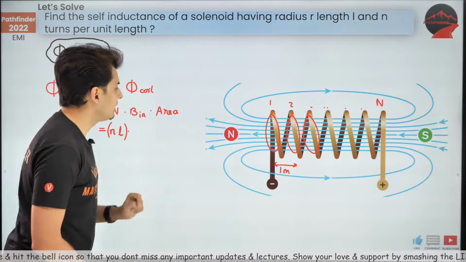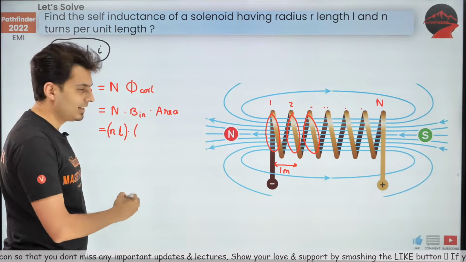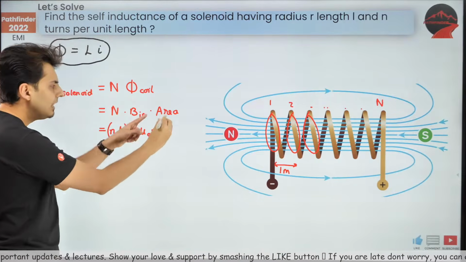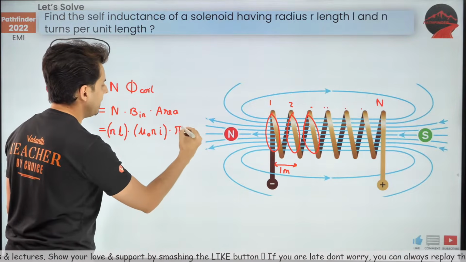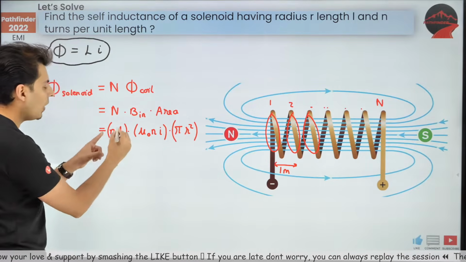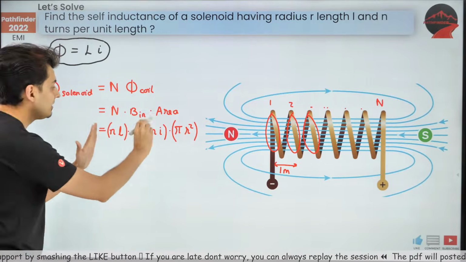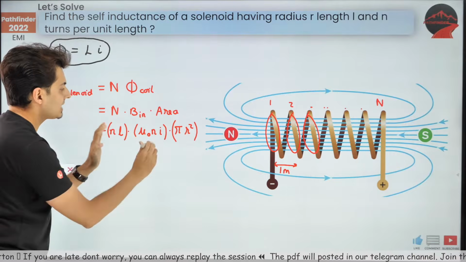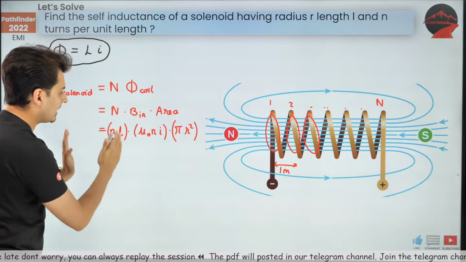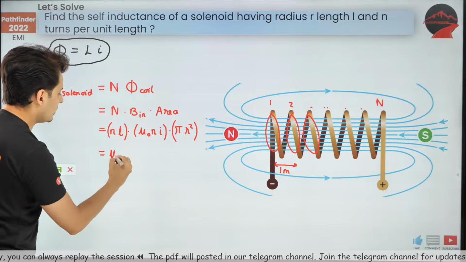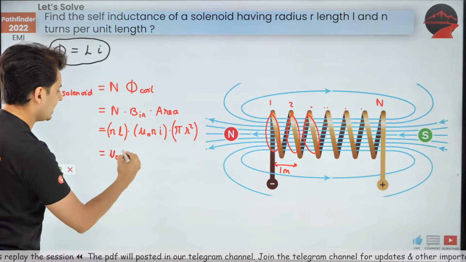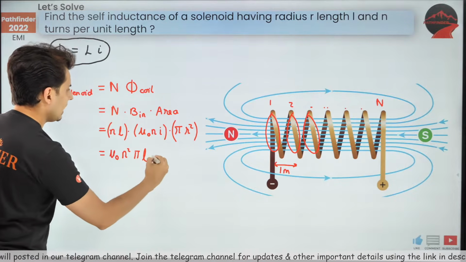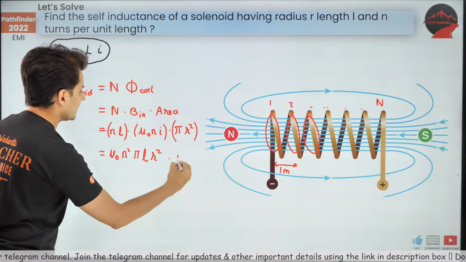The inside magnetic field, we all know from the chapter of magnetism, is nothing but mu naught small n I. This is turns per unit length. Lastly, what's the area of the coil? It's going to be pi r square. So all the three terms I have obtained. Now we'll shuffle these terms in order to get it in this form. How? By putting the current aside and gathering all the terms apart from current on one side. Observe. So I'll have mu naught, okay, done. Then I have n square, and then I also have pi, and I also have L, and I also have r square, and the only thing left is I.